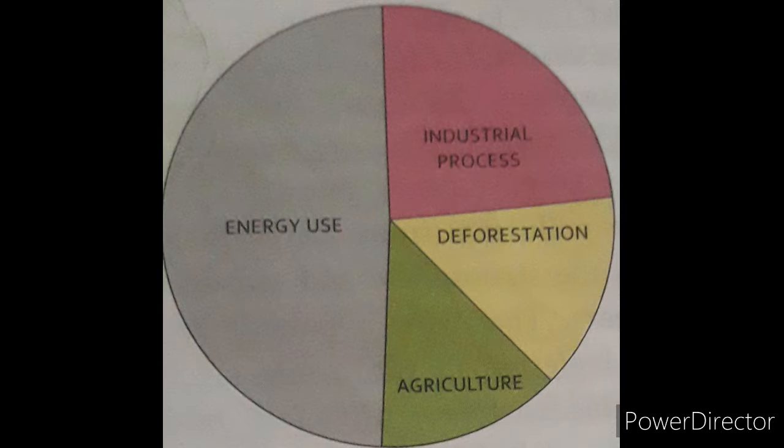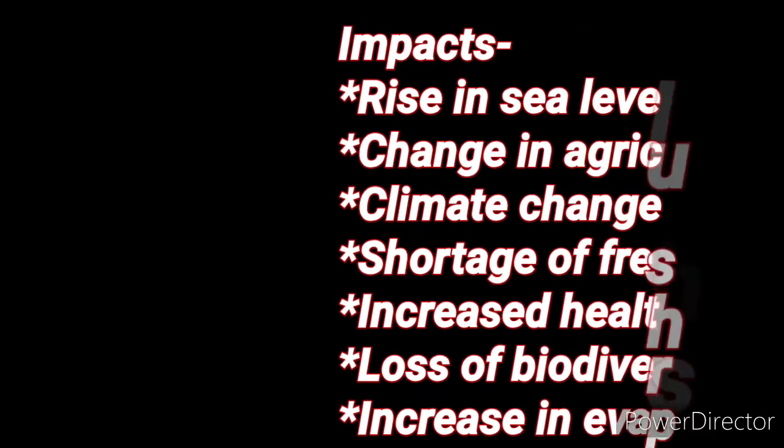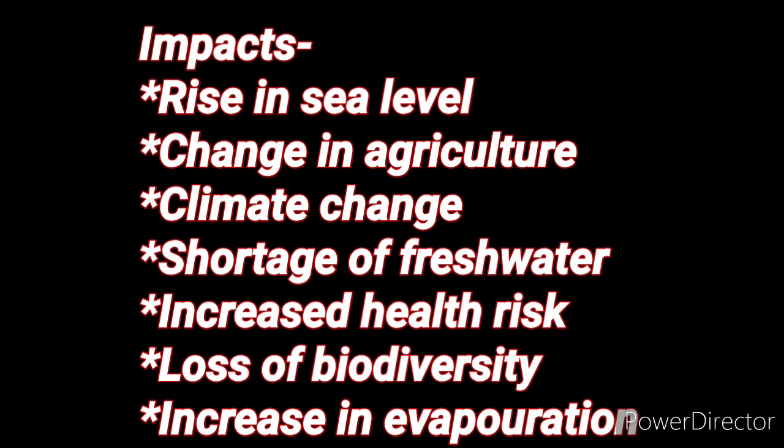The examples are agriculture, energy use, industrial processes and deforestation. Now, what are the impacts of this global warming on Earth? Scientists have observed that since the last ice age, the climate in many parts of the world has changed dramatically.